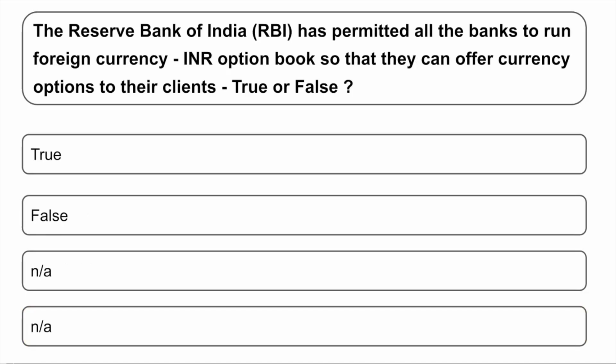The Reserve Bank of India has permitted all the banks to run foreign currency INR option book so that they can offer currency options to their clients. State whether it is true or false. Options are true and false, of course. The correct answer is true. The RBI has given such a permission to run the foreign currency INR option books so that they can offer these options to the clients.